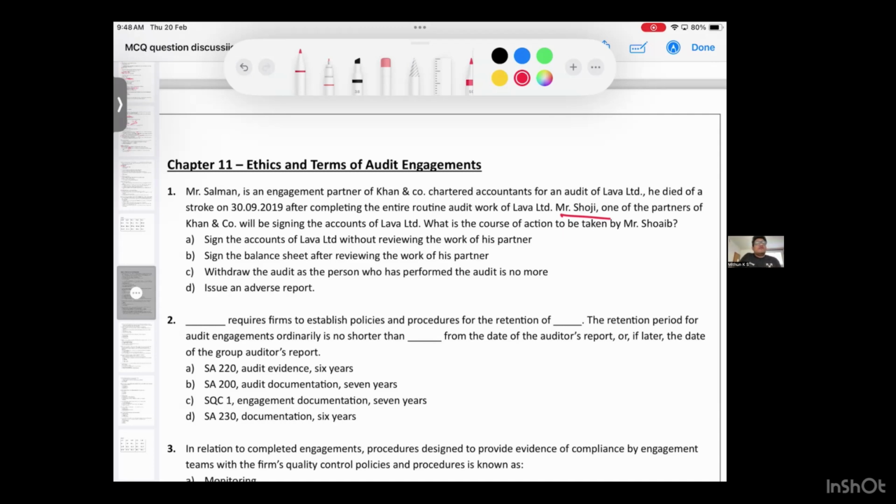A, sign the accounts of Lava Limited without reviewing the work. Wrong. B, sign the balance sheet after reviewing the work of the partner. This is a good answer. Withdraw from the audit? Why should he withdraw? It is a firm. One partner has completed, another partner has to come and sign it. That's it. But before signing, he has to understand and review the work done by the deceased auditor. So which is the correct answer?